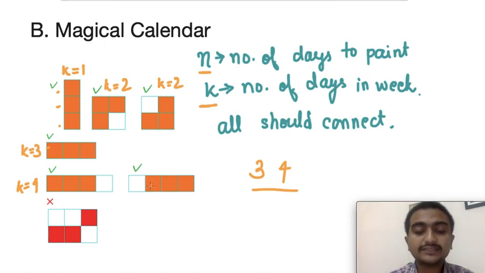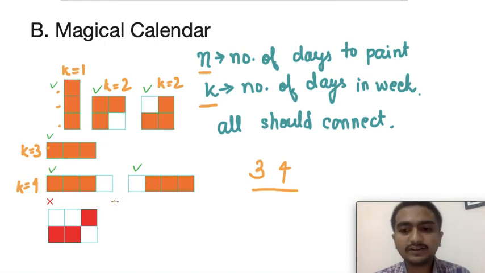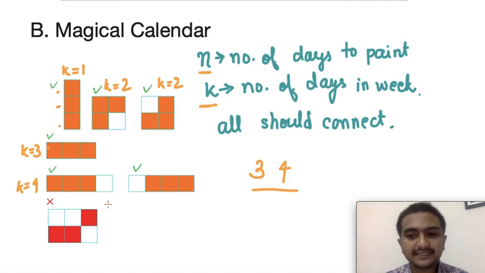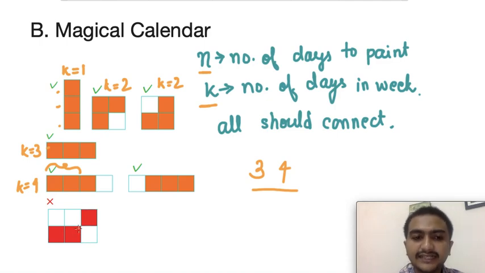Why? Because in the question it was given that any combination which can be obtained by just parallelly shifting the colored blocks is the same. If you see these 3 blocks and shift them to the right, they are the same. Another wrong case is if the cells are not in contact, meaning they do not share a common edge.